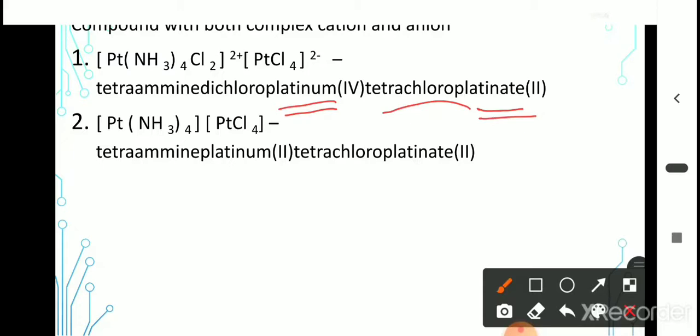Second example, it also has complex cation and complex anion. The first one is the complex cation and the second one is the complex anion. First part has 4 ammonia, therefore tetraammineplatinum, oxidation state is 2. Then tetrachloroplatinate, oxidation state here also 2. Tetraammineplatinum(II) tetrachloroplatinate(II).